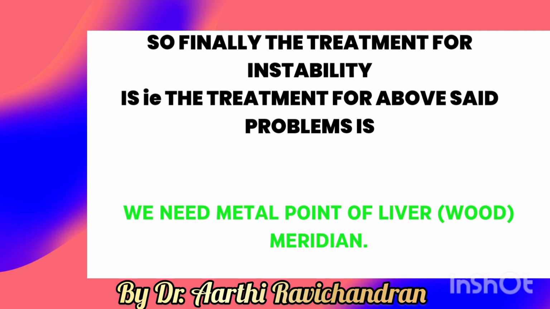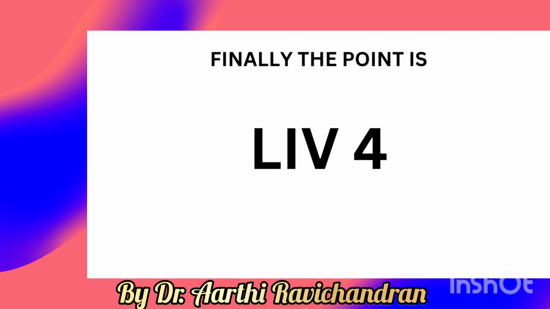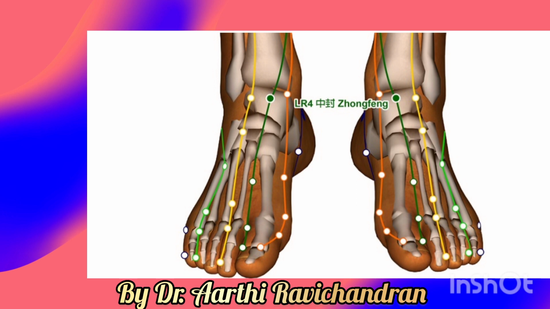So the final treatment for instability, or if the spirit goes down or if the person is fully unconscious, is to think of the metal point of the wood meridian, which is the liver meridian. The metal point of the liver meridian is Liver 4. If we give this point, rather than touching all the Jing well points, we can bring the unconscious person to a conscious level.